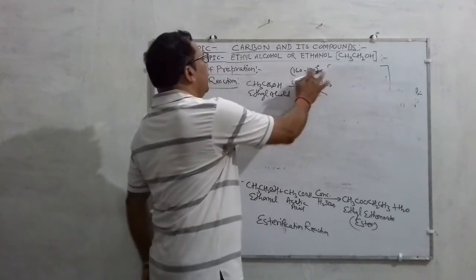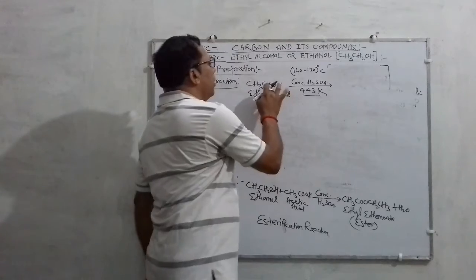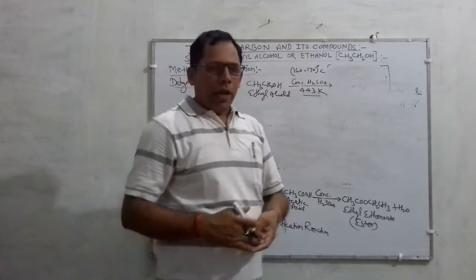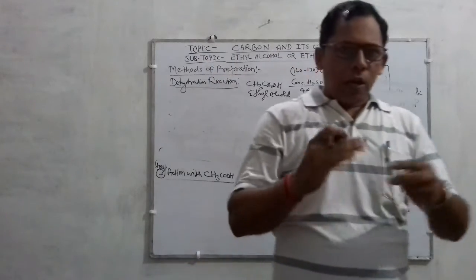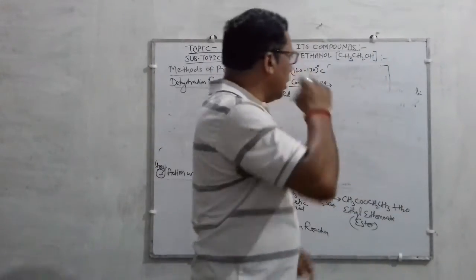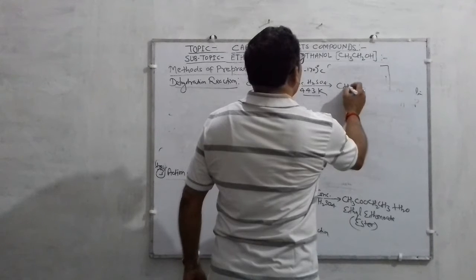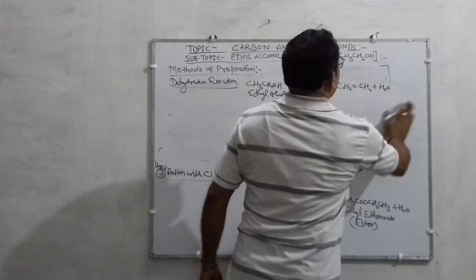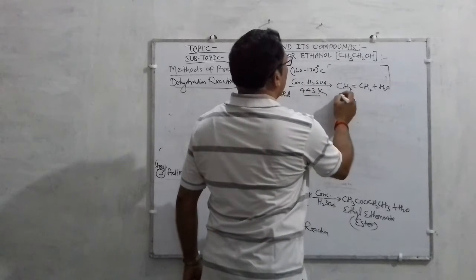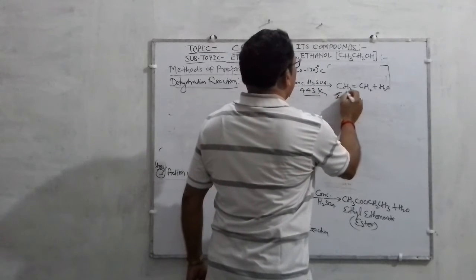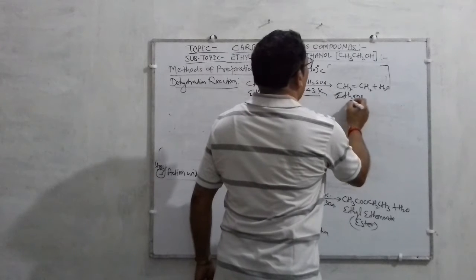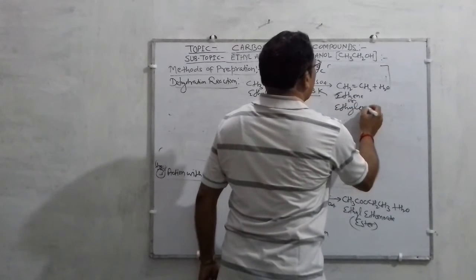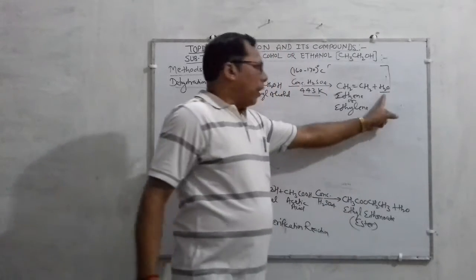This sulfuric acid removes the water present in alcohol and forms an unsaturated hydrocarbon called ethene or ethylene, CH2=CH2, and water is removed.